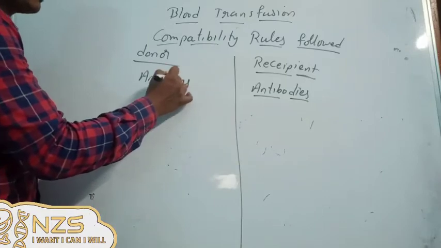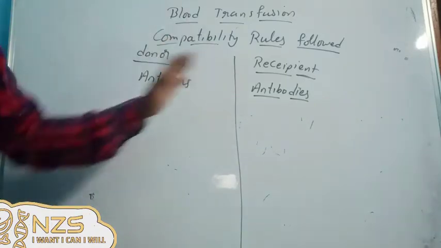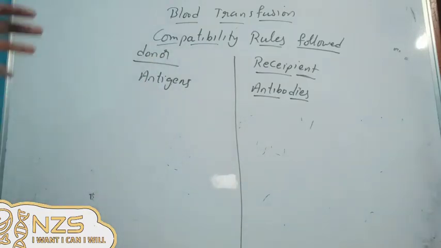So while comparing the compatibility of the two bloods, the donor blood and recipient blood, what will the doctors compare? We have some small rules.